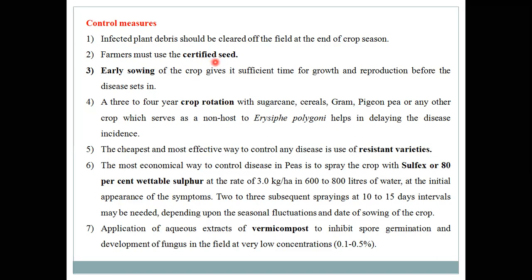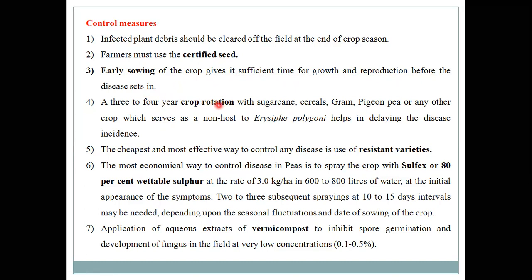Before sowing, use seeds from disease-free plots or plants. Then early sowing of the crop gives it sufficient time for growth and reproduction before the disease sets in, so the disease is avoided by adopting an early sowing time.